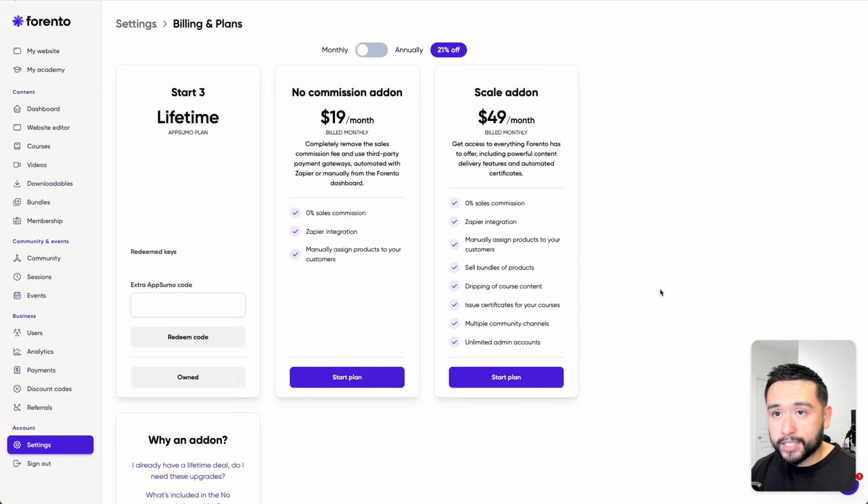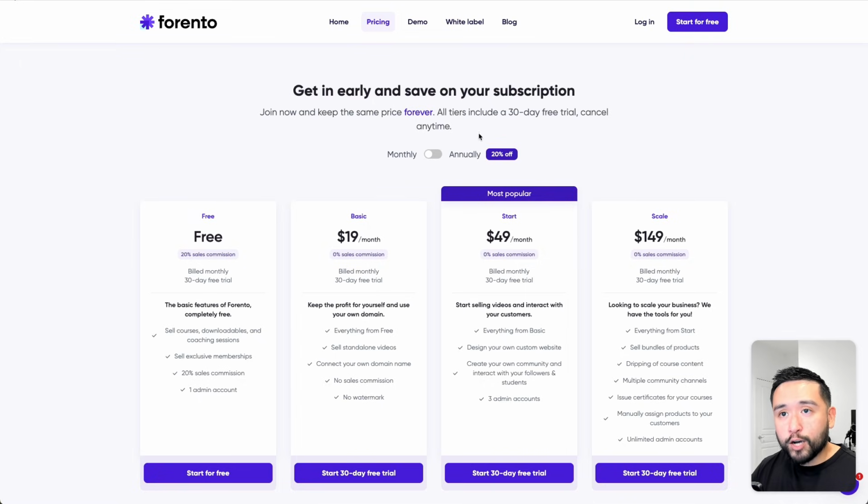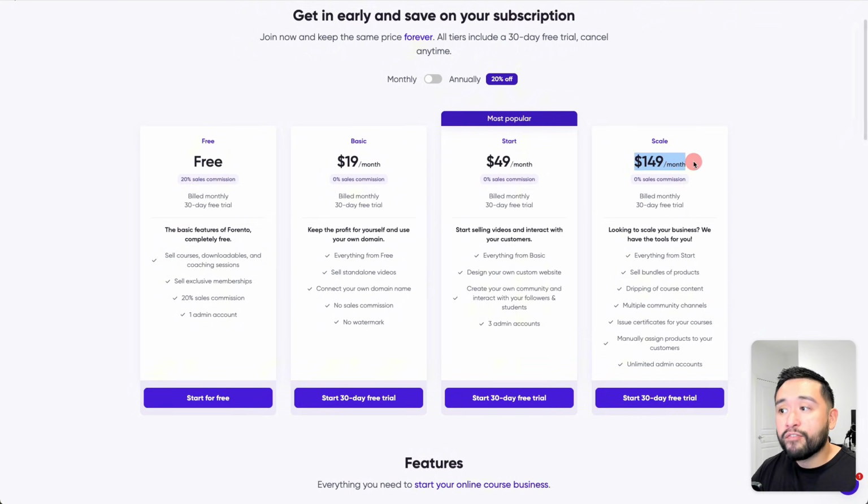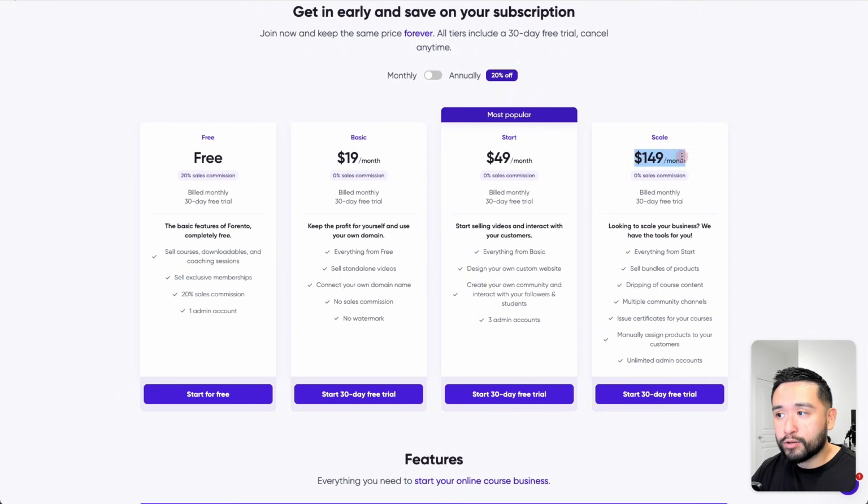Now, looking at the billing section in my Forento account, I kind of see what they are trying to do here. So for this AppSumo deal, what they want you to do is try to push you to get the $19 per month no commission add-on, or grab the scale add-on, which is reduced to $49 per month. It also gives you 0 sales commission, and it also includes Zapier integration and all of these other features. Now, if you look at the scale plan that's being sold on their pricing page on their website, it costs $149 per month, but AppSumo customers will get this scale plan at just $49 per month.